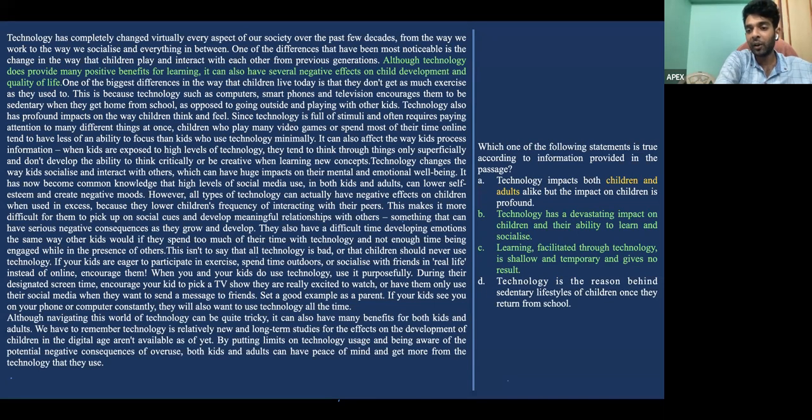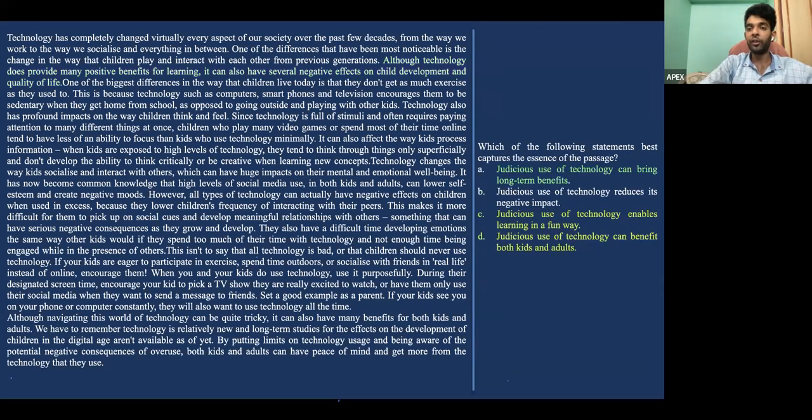D, technology is the reason behind sedentary lifestyles, is now something that we can directly see in the passage. Where is it in the passage? Just give me one moment. So just two sentences below the green highlighted text. This is because technology such as blah blah blah blah blah encourage them to be sedentary when they get home from school. Yes. So that is what we can actually consider as our answer.